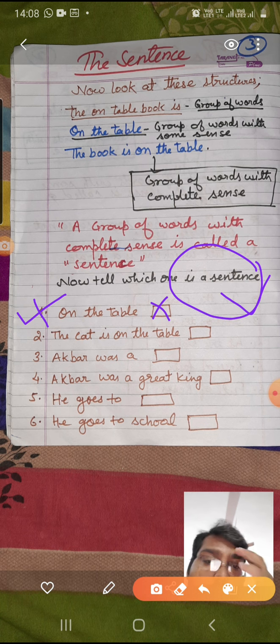But in the second one, it says "The cat is on the table." It is giving you the complete information. Who is on the table? The cat is on the table. It is making a complete sense, so it is a sentence. So the second one is a sentence. You need to make a tick there.